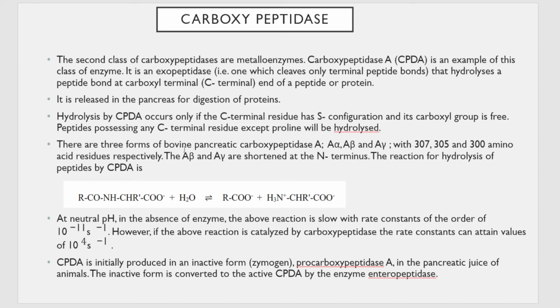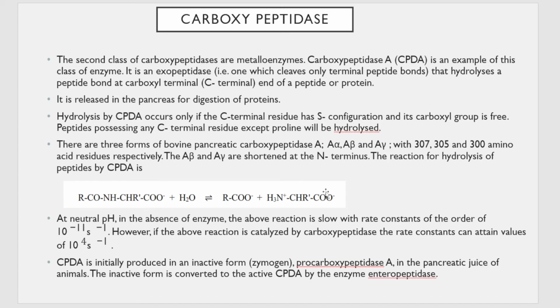There are three forms of this bovine pancreatic carboxypeptidase, that is three different forms of carboxypeptidase A: A alpha, A beta and A gamma. What is the difference? The number of amino acid residues present is different in all three: it is 307 in A alpha, 305 in A beta and 300 in A gamma. Also A beta and A gamma are comparatively shorter at the end terminal compared to A alpha.